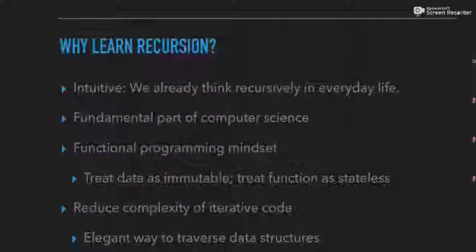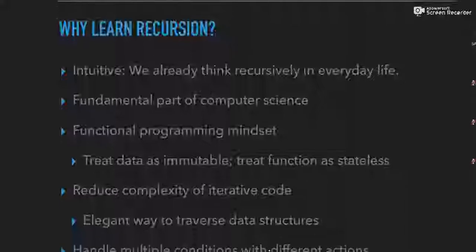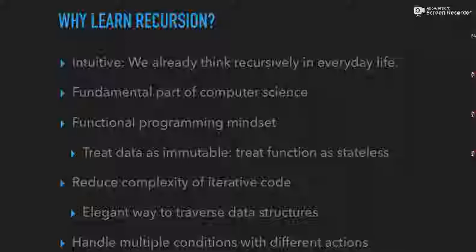It's intuitive though, because when we think about everyday situations, we think recursively, right? We think about walking to our building or walking and taking directions, going kind of turn by turn. We do the same thing over and over again until we need to turn. We don't count 180 steps and then turn and count 30 steps, right? We walk block by block and see, do I need to keep going or should I turn here? It's a fundamental part of computer science. You'll find recursion in all different languages. It's something that exists out there in the world, so it's just good to know.